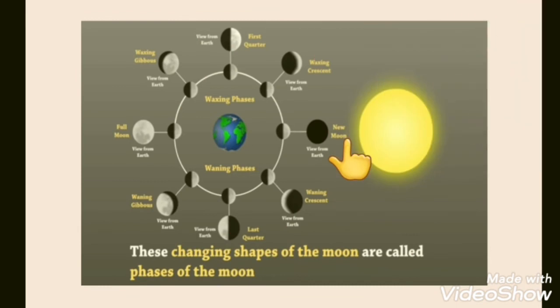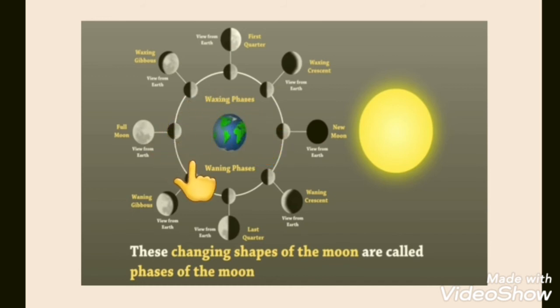So students, as we can see, the new moon we will see on day 1. The crescent moon we will see on day 4. The half moon we will see on day 7. The gibbous moon we will see on day 10. And the full moon we will see on day 14. This part is called waxing phases.